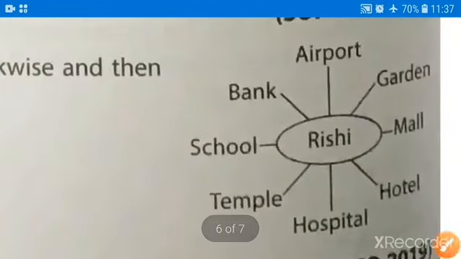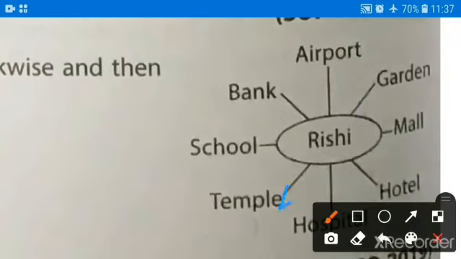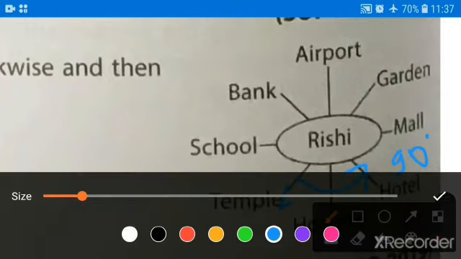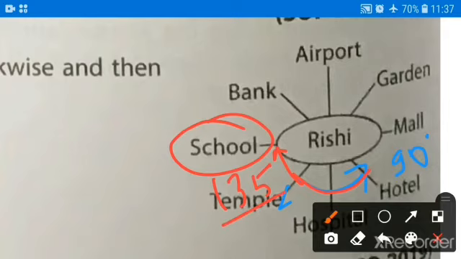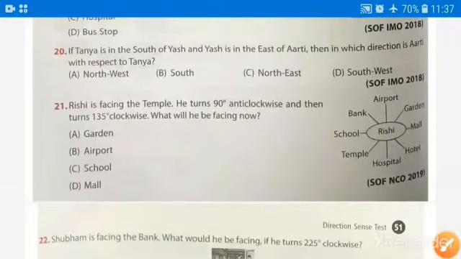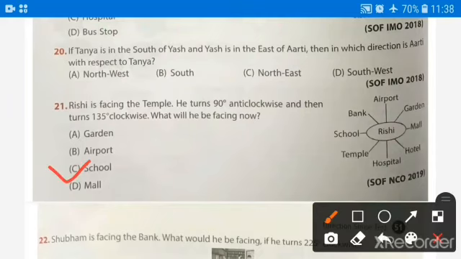Where is the temple? Let us first find. And anti-clockwise direction means what? This is clockwise, and this is anti-clockwise direction. So anti-clockwise will be this, and it is 90 degrees. And after that 135 degrees clockwise direction. This is 90 plus 45, which will be 135. So he will reach the school. Correct answer for this question is option number C, that is school.